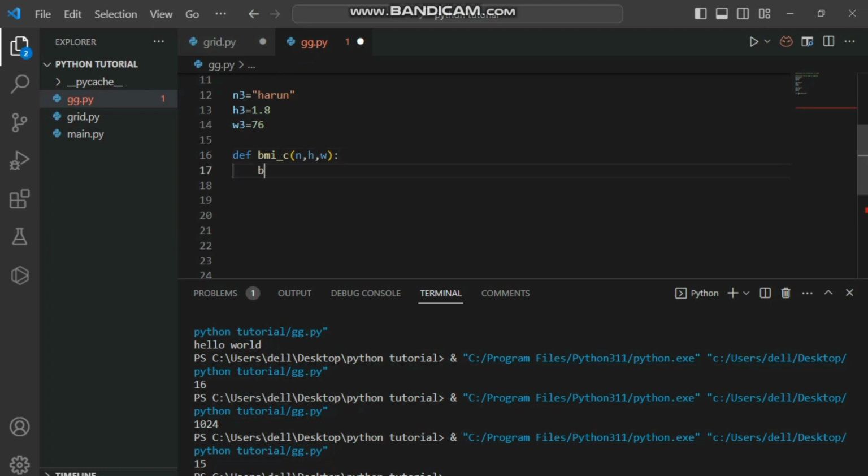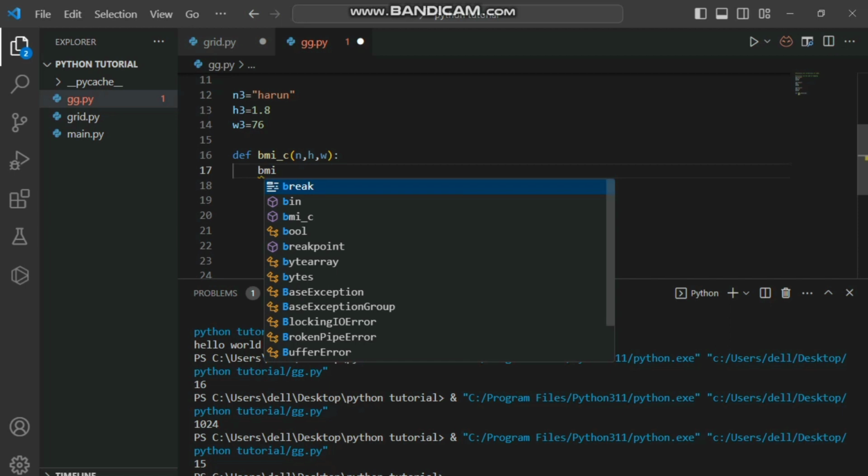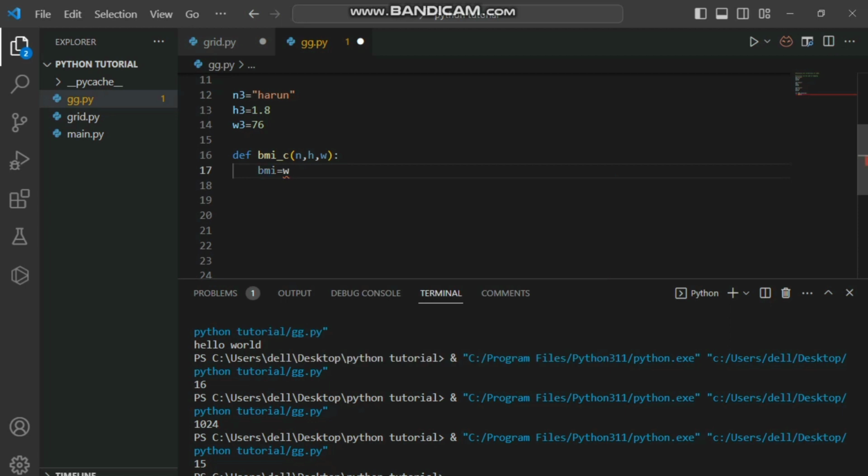So our BMI is equal to w, that is our weight. Then after the weight, we are going to divide it by height squared. So I'm going to divide it by h, then use the double stars to raise it to the power of 2. So that is how we calculate our BMI.